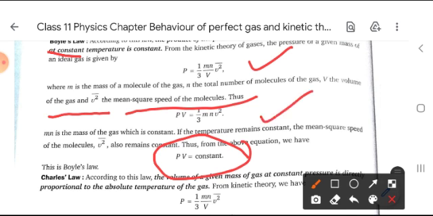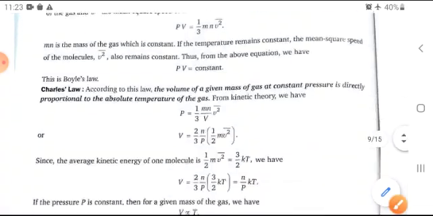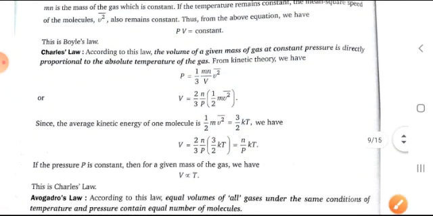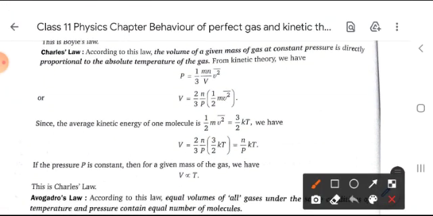So we get here, Mn is the mass of the gas, which is constant. All these right terms are constant, so we get PV is equal to constant, and this is Boyle's law. Similarly, Charles' law can be derived with the help of kinetic theory of gases. In Charles' law, V is directly proportional to the temperature at constant pressure.